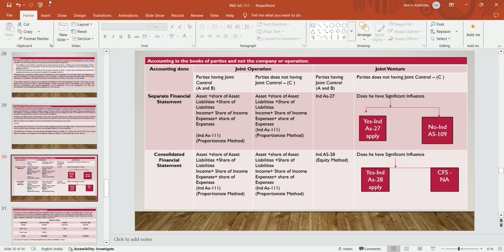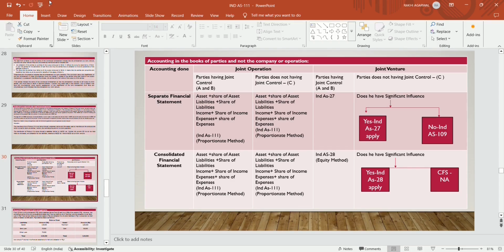Ind AS clarifies the accounting in the books of the parties, that is the joint operator or joint venturer. How is accounting to be done? In case of joint operation, if three parties are there, suppose in our example which we had discussed, A is having 50% stake, B is having 30% and C is having a 20% stake, and it creates a joint arrangement because unanimous consent is required and a contractual arrangement is there. If A and B join hands, C's consent is not required in order to take the decision on relevant activities. So A and B have joint control, but C does not have joint control.